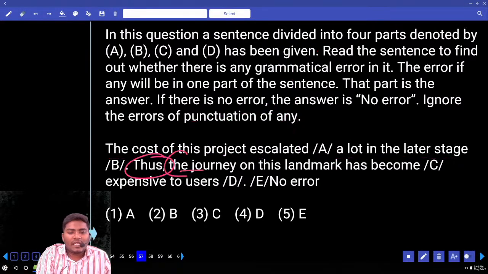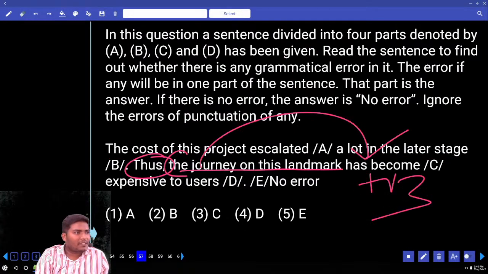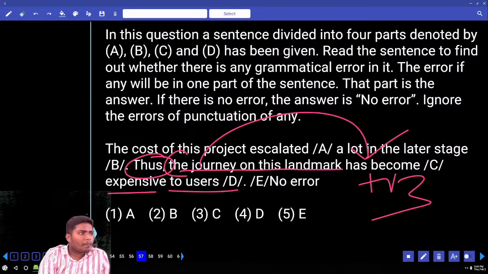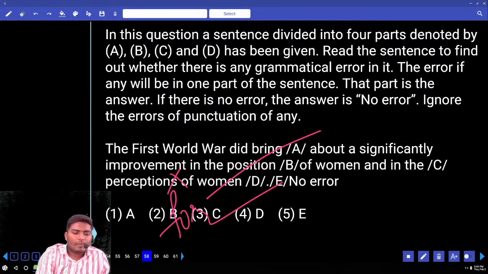Thus, this journey has become, has plus V3, a singular combination is absolutely fine. It has become expensive to users. Now tell me the error. Users means customers. Is it expensive for you or expensive to you? If something is expensive, is it expensive for the people or to the people? Expensive for the people, not to the people. Answer comes with D.